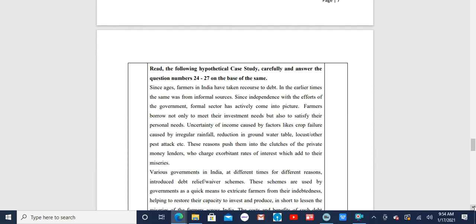Uncertainty of income is caused by factors like crop failure, caused by irregular rainfall, reduction in the groundwater table, locust and other pest attacks, etc. These reasons push them into the clutches of the private money lenders who charge exorbitant rates of interest, which add to their miseries.